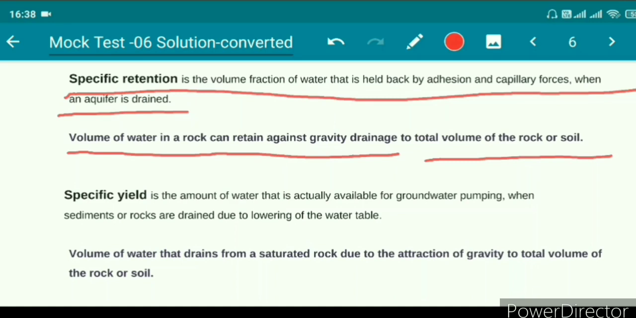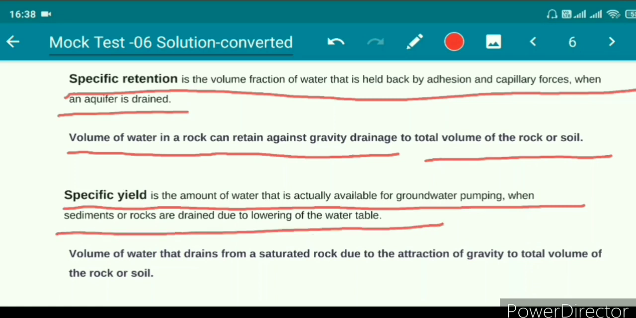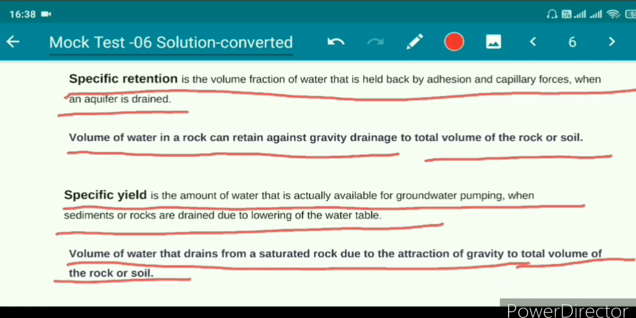Now coming to the definition of specific yield. Specific yield is the amount of water that is actually available for groundwater pumping when sediments or rocks are drained due to lowering of the water table. Basically, it is the ratio of the volume of water that drains from a saturated rock due to the attraction of gravity to the total volume of rock or soil.